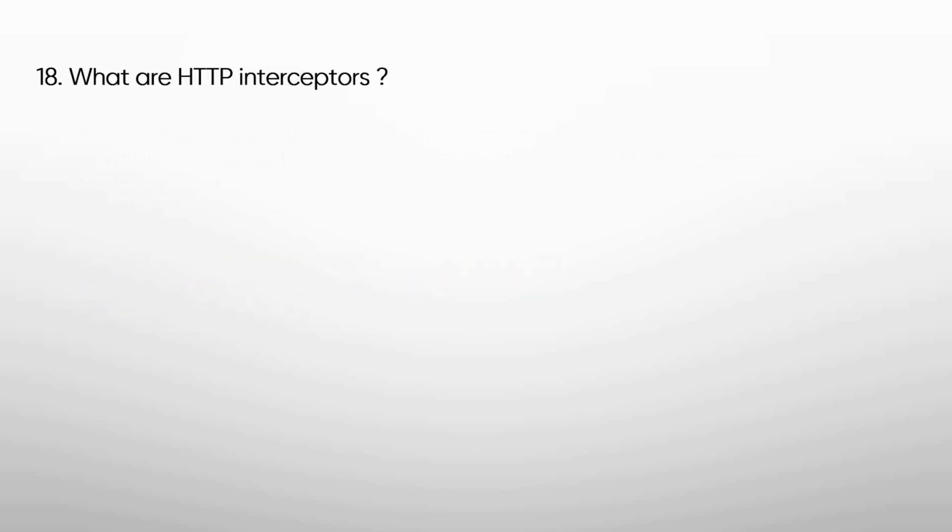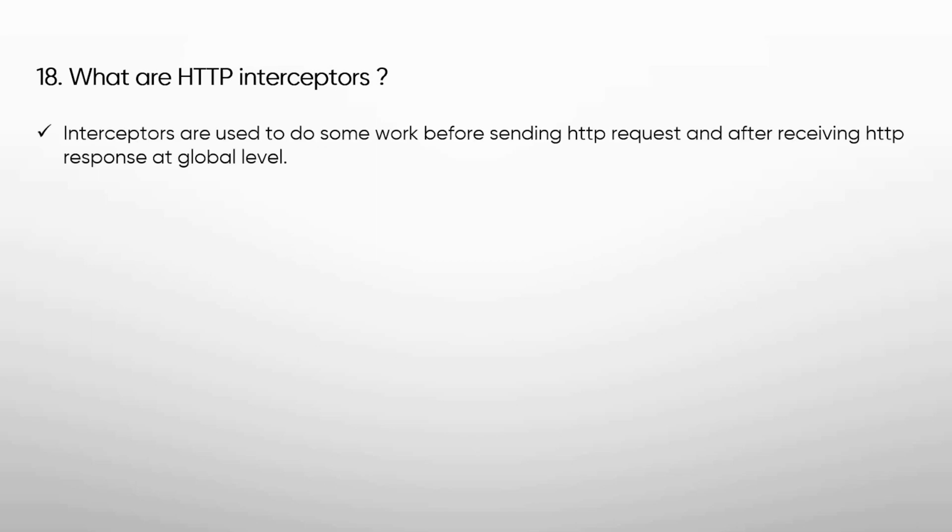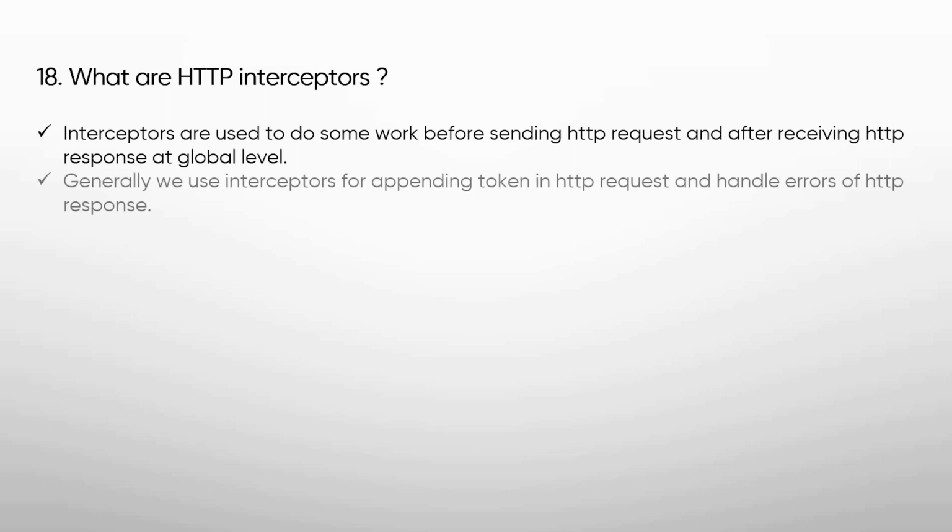Next, we will see what are HTTP interceptors. Interceptors are used to do some work before sending an HTTP request and after receiving an HTTP response at the global level. Generally we use interceptors for appending a token in the HTTP request and handling errors of the HTTP response.